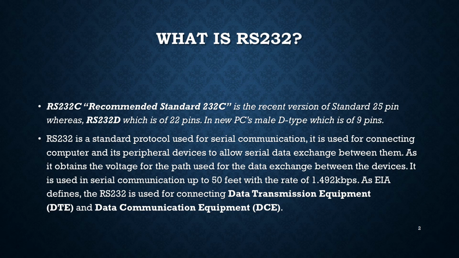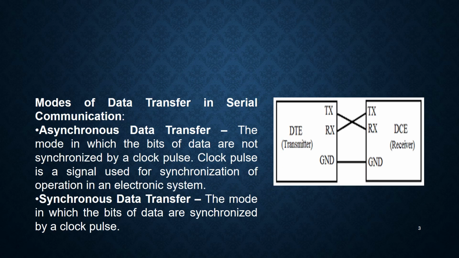In general, as far as data transfer in serial communication is considered, there are two ways. First is asynchronous data transfer, the mode in which the bits of data are not synchronized by a clock pulse. The clock pulse is a signal used for synchronization of operation in an electronic system. And synchronous data transfer is the mode in which the bits of data are synchronized with the clock pulse. This is also a preferred option.